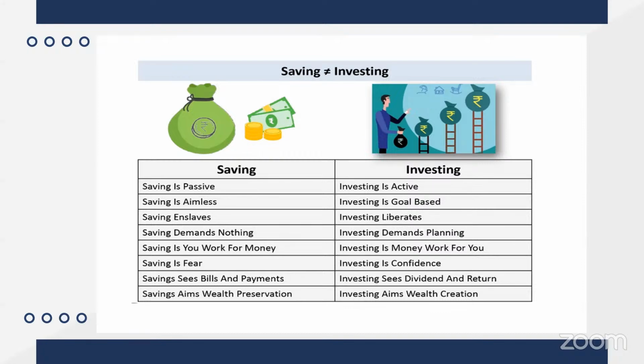I also have Nestle, from baby food. When my daughter was born, I went to the market and asked for baby food of whatever type. The medical shop told me that the only company which sells baby food is Nestle. At that time I had 30,000 in my hand. I bought nearly 10 shares of Nestle using around 33,000, and it went up to 27,000, then split and came down. Now it is around 2,400 to 2,500. My investment in the last 9 years has become 9 times. That is the simple thing.